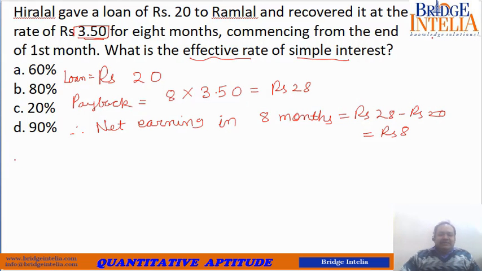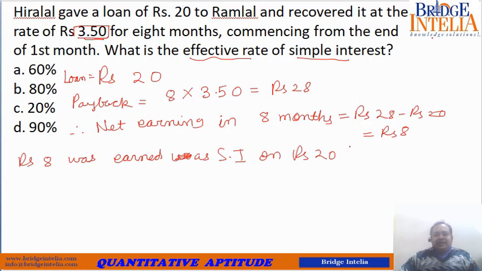So you can say rupees 8 was earned as SI on rupees 20 for 8 months. This is what has actually happened: you lent out rupees 20 and this rupees 20 has fetched you an interest of rupees 8, and that too in 8 months.